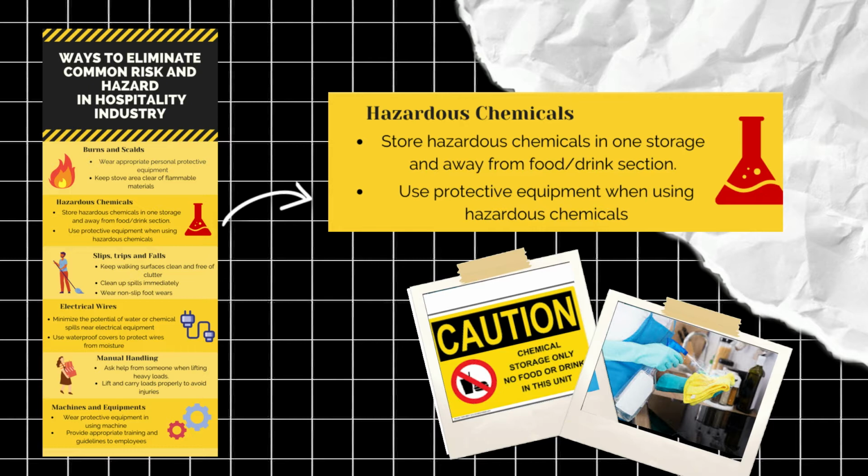First, store hazardous chemicals in one storage and away from the food or drink section because there is a possibility that they can mix into the foods that you will serve to a guest. And when this happens, it can cause serious illness and worse, death. So we should separate them far from the food and drink section. Second, use protective equipment when using hazardous chemicals, like gloves, to prevent contact with the skin.